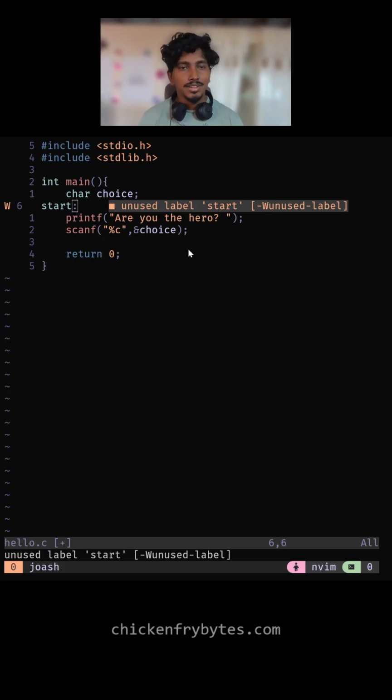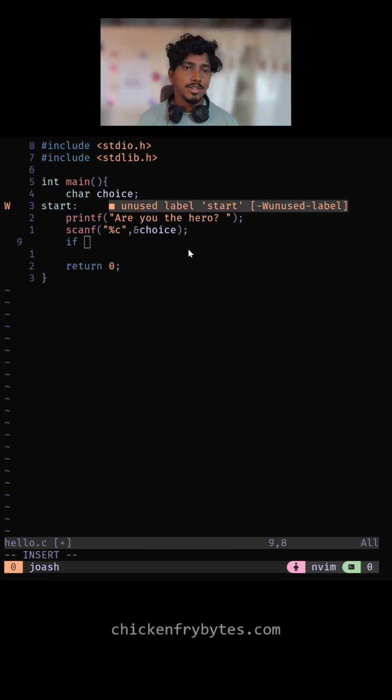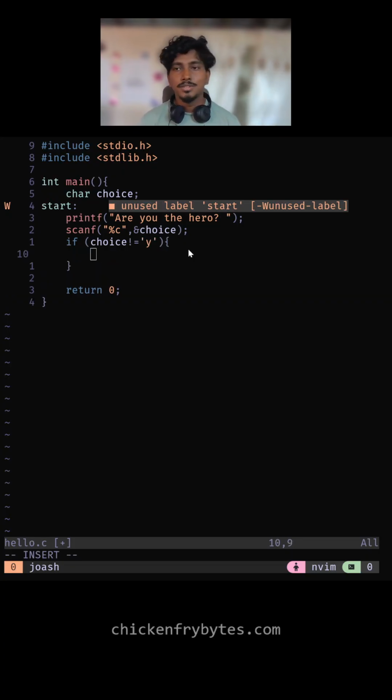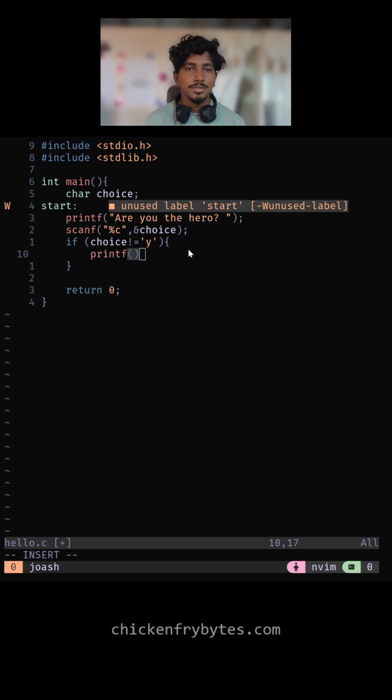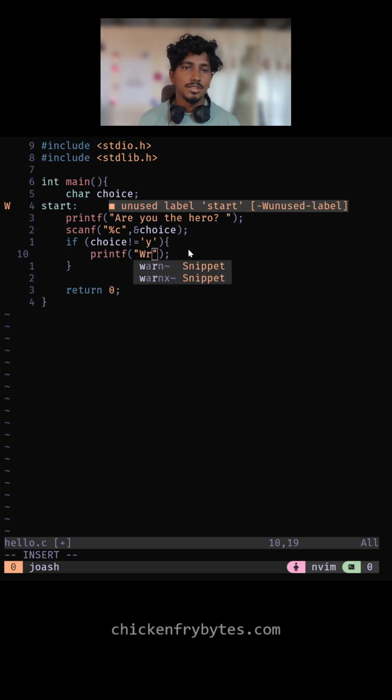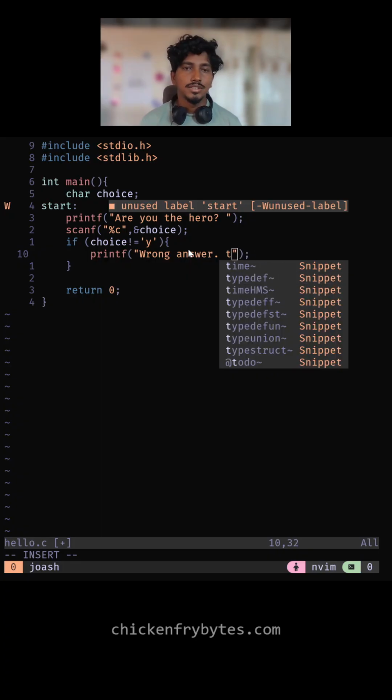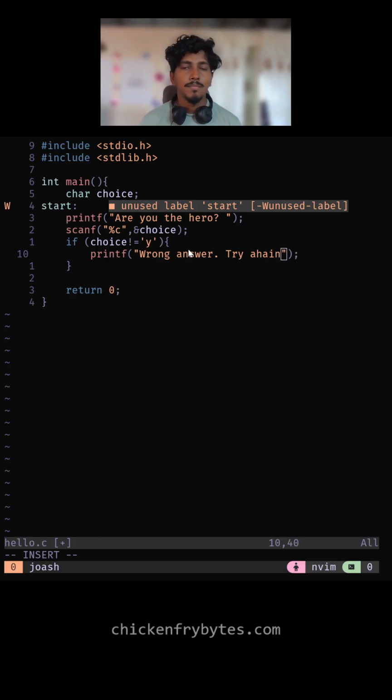We can say start there, and we can do our if statement: if the choice is not equal to yes, because you need to be the hero of the story to go forward, we can tell the computer to tell the user, wrong answer, try again.